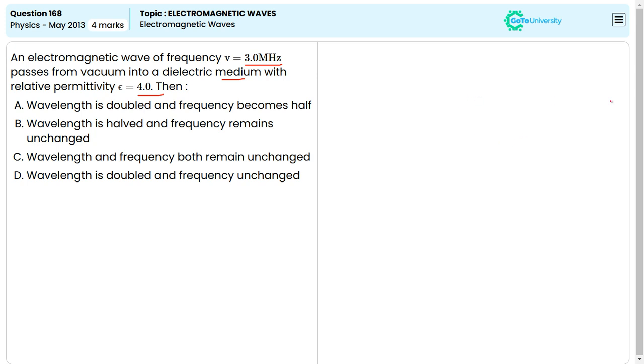Okay. The relative permittivity in the vacuum, I can write, that is ε naught, for the vacuum is equal to 1. But in the medium, ε is equal to 4.0, that is 4, they are mentioned. Therefore, the refractive index μ is equal to, we know, under root of ε divided by ε naught. Then we get the value, 4 divided by 1 is 4, and the root of 4 is equal to 2. Then μ is equal to 2, the refractive index.